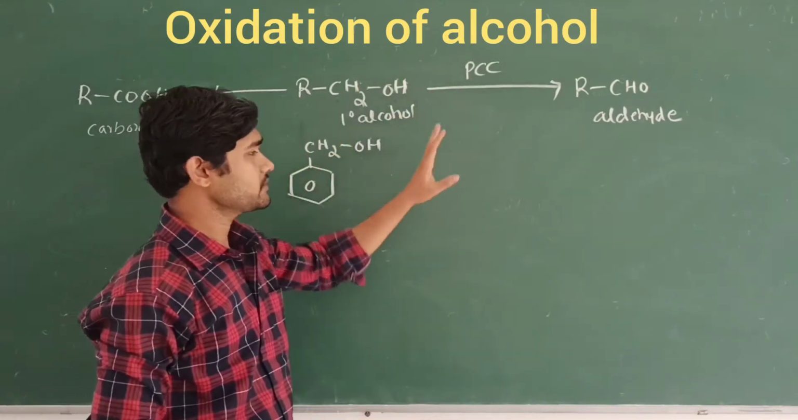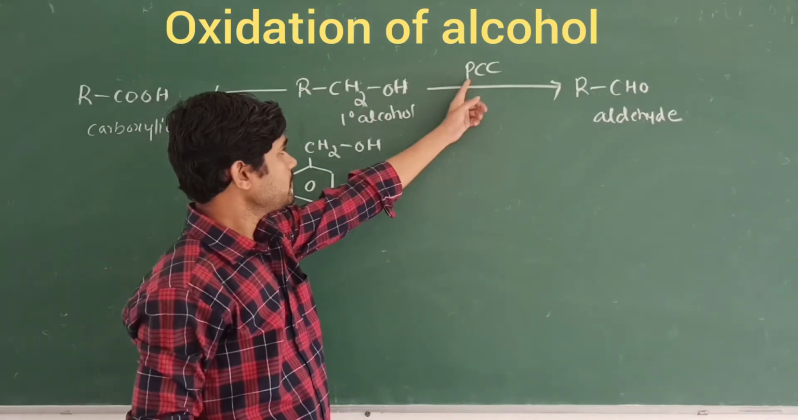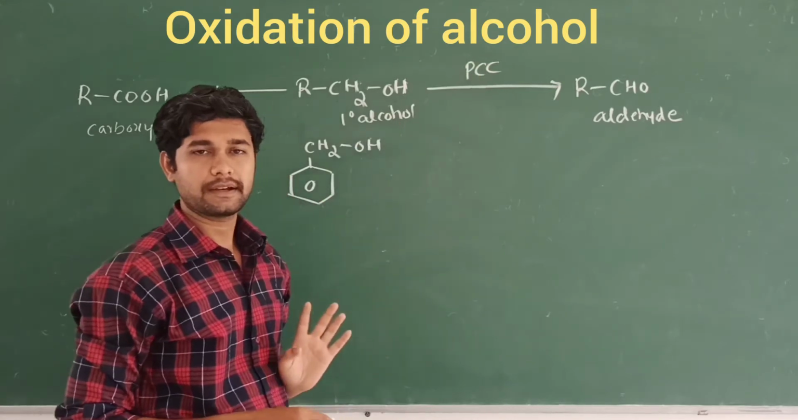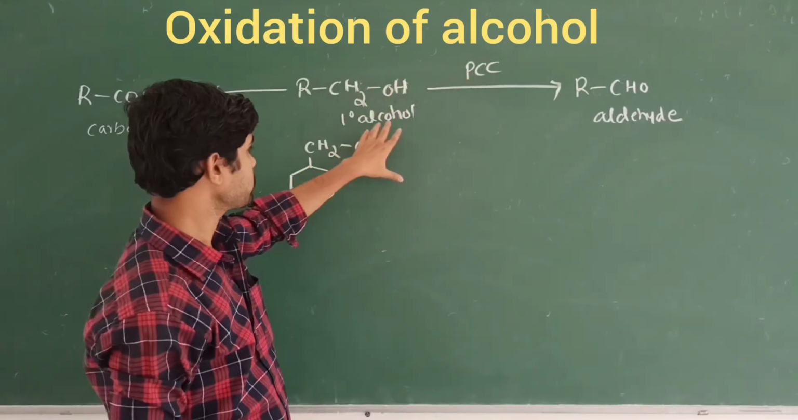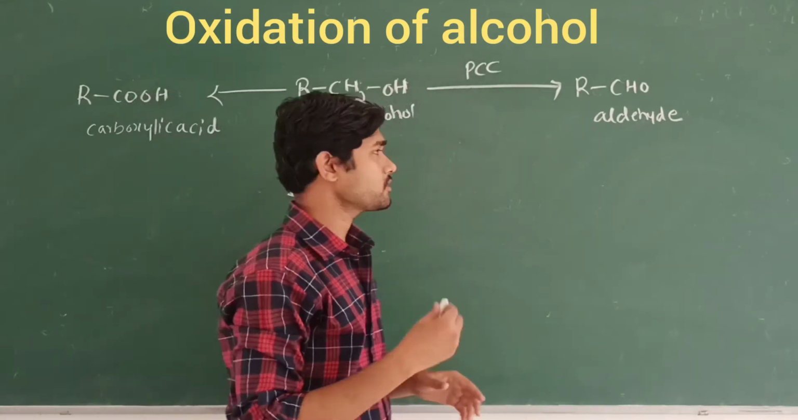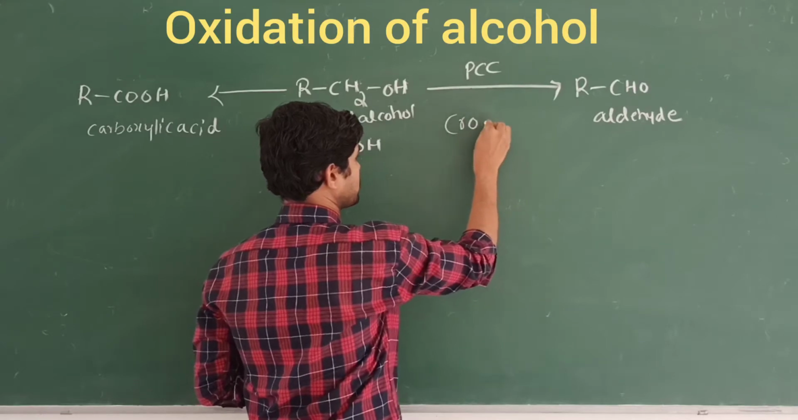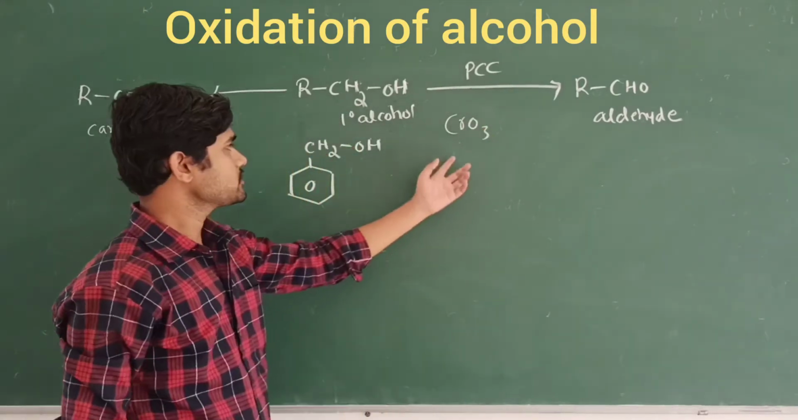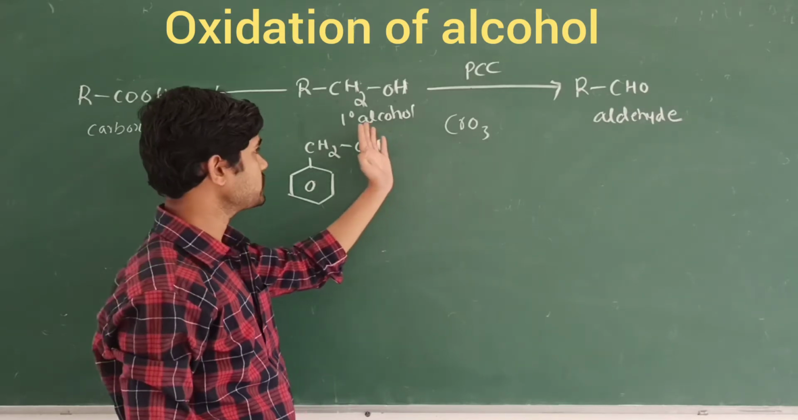So what is this PCC? I will explain later. Its name is pyridinium chlorochromate. This is one oxidizing agent which is going to oxidize primary alcohol into aldehyde, and some more will be there. Another one is chromic oxide, CrO3. This is also the best oxidizing agent for primary alcohol.